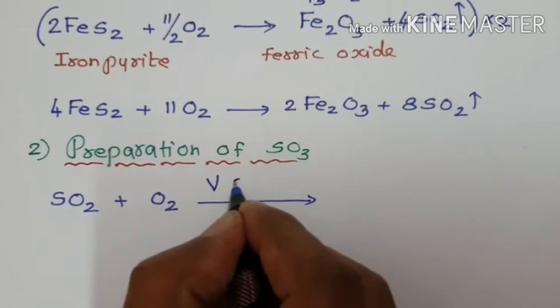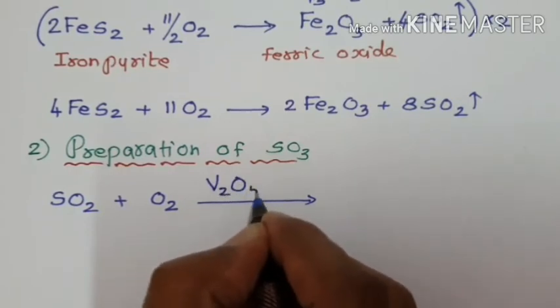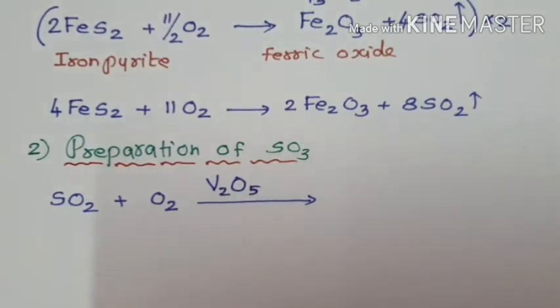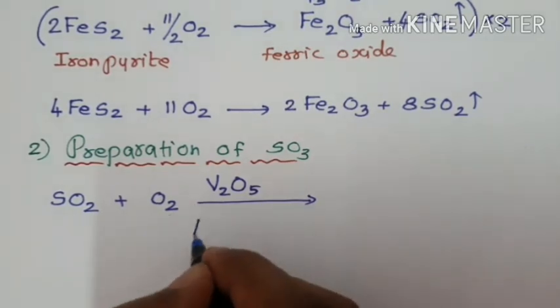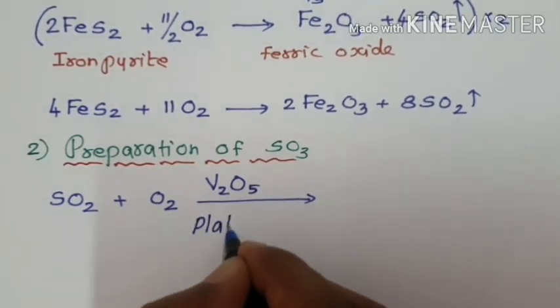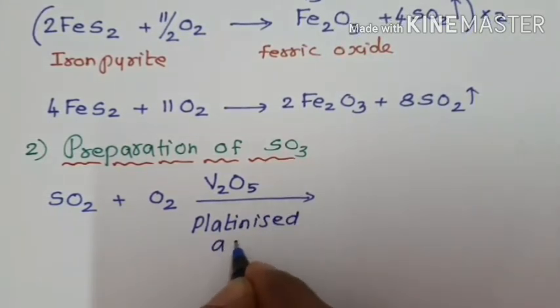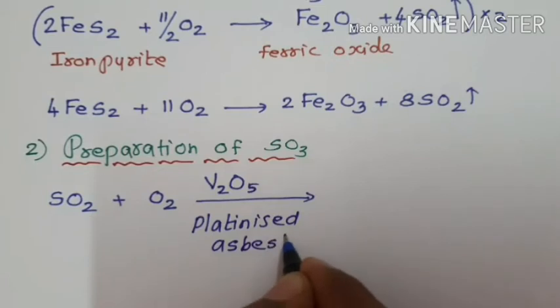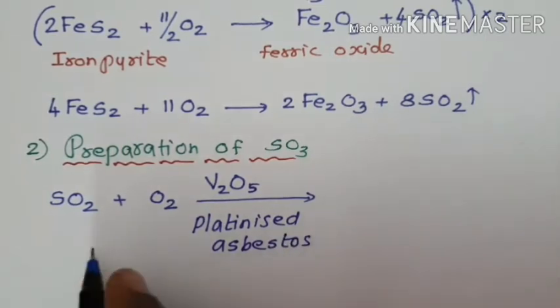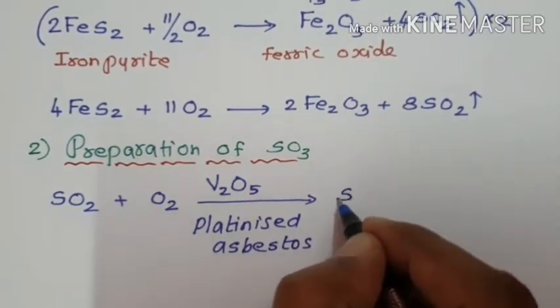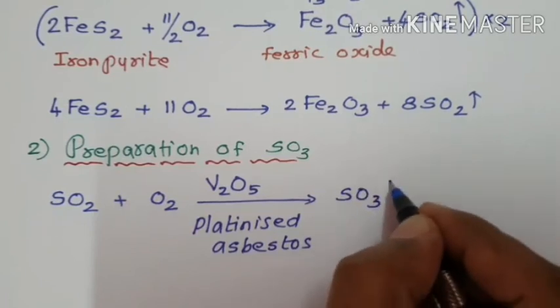vanadium pentoxide, V2O5, oxygen valency 2, vanadium valency 5, or one more catalyst, platinized asbestos. Platinized asbestos is used as a catalyst. Sulfur dioxide undergoes oxidation and gives sulfur trioxide.